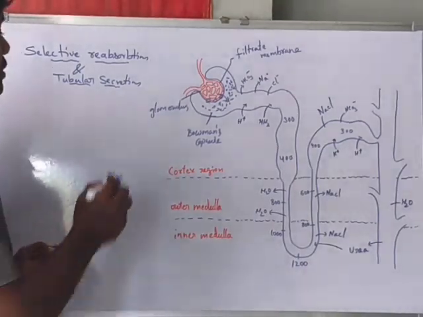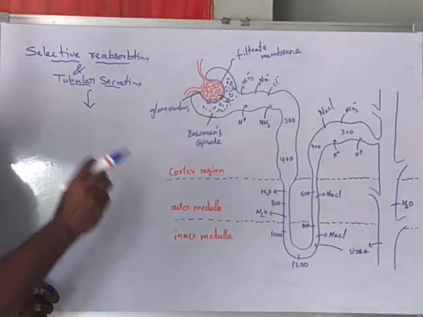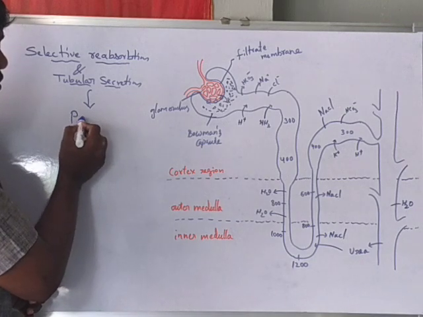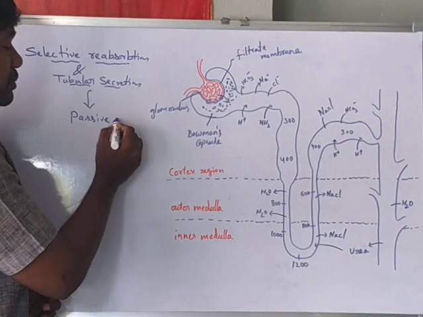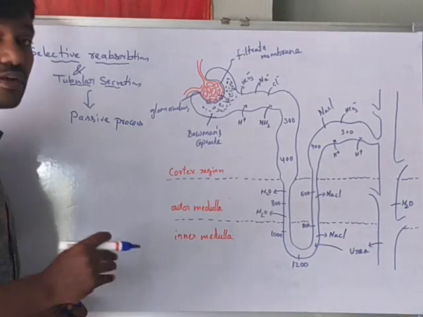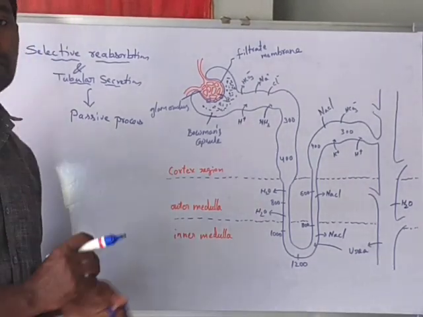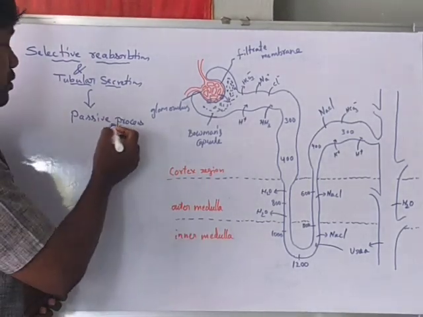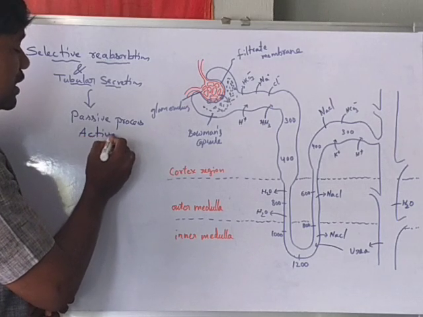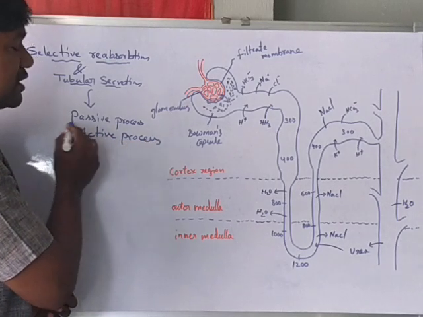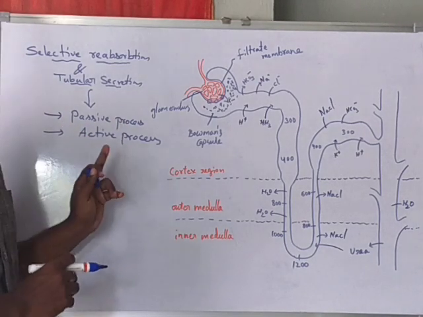In this segment, generally the filtrate fluid forms by a passive process. Glomerular filtration also occurs in a passive manner, but sometimes it also occurs through an active process. So the filtrate fluid is filtered by both a passive process and an active process.